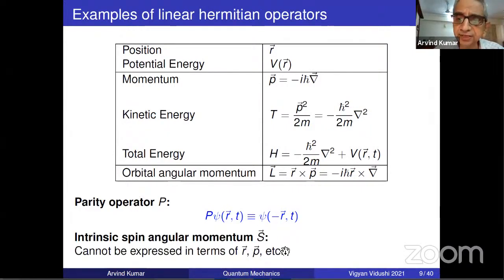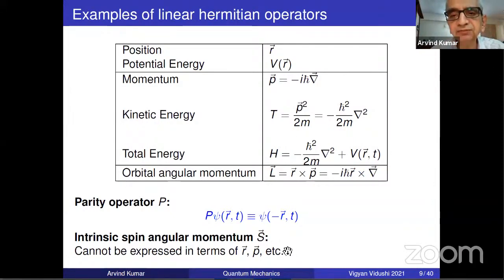And there is yet another operator which we have to introduce despite its mysterious nature, and that is the intrinsic spin angular momentum operator. The difficulty with this operator is we are saying angular momentum, but whereas the orbital angular momentum is clearly expressed in terms of R and P, spin can never be expressed in terms of R. And yet it is an angular momentum.